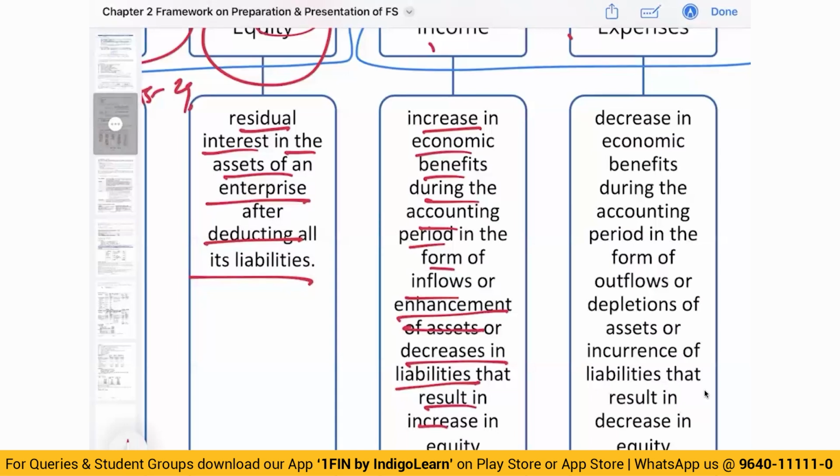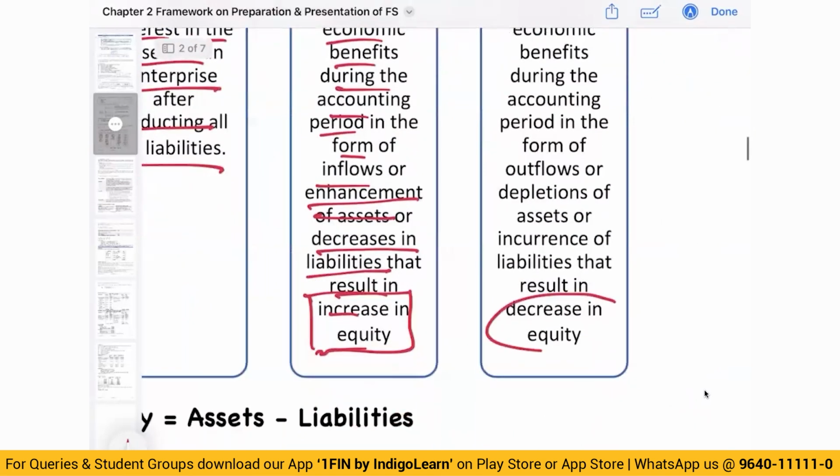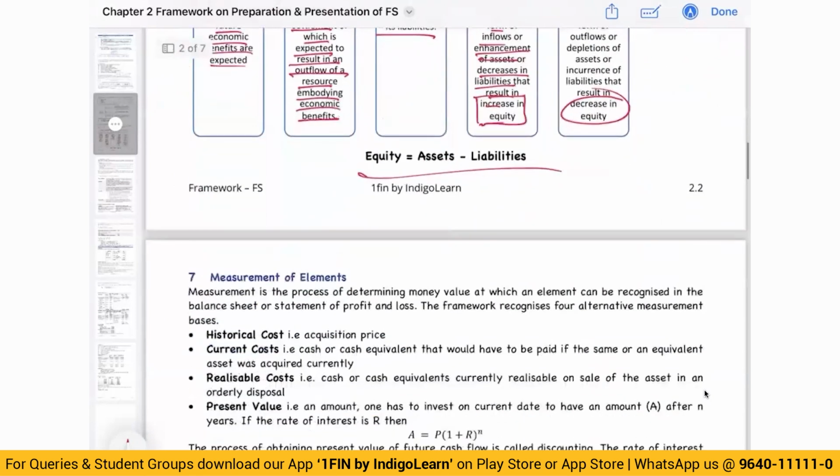You have received something, asset has increased, liability has decreased. Ultimately, income will increase the equity, and expenses, just opposite, will decrease the equity. This we have already seen.